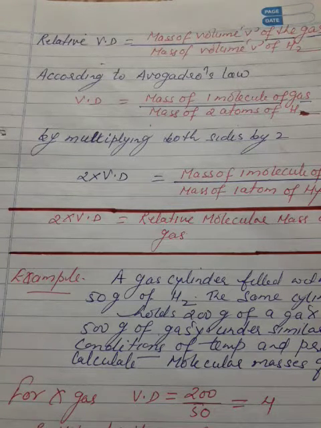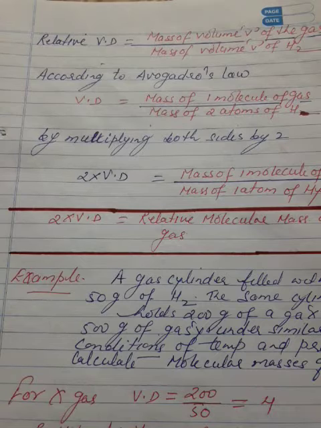Volume at the same temperature and pressure may be substituted by molecules. Hence we can write relative vapor density is equal to mass of one molecule of gas or vapor divided by mass of one molecule of hydrogen gas.